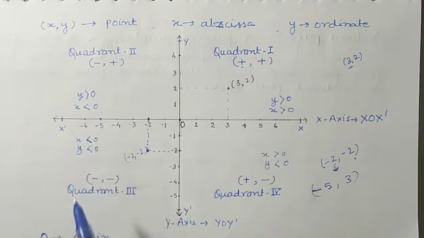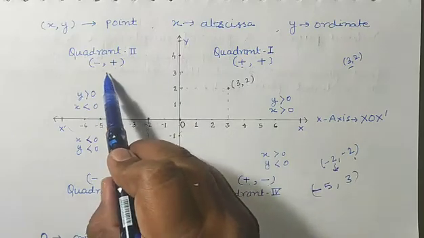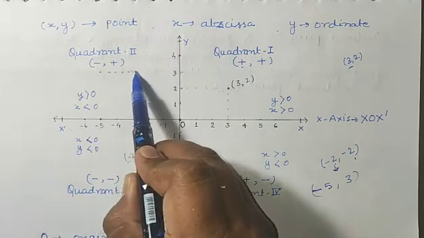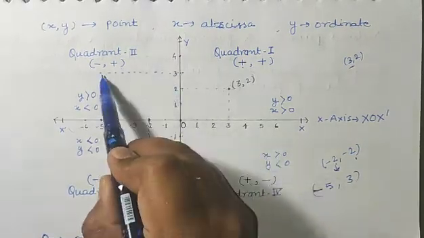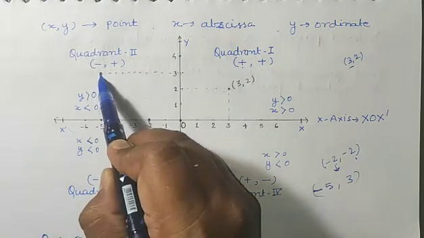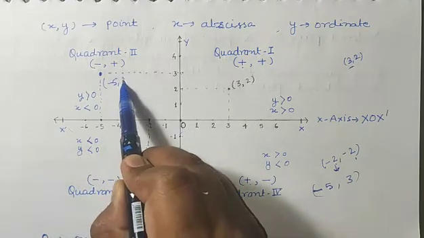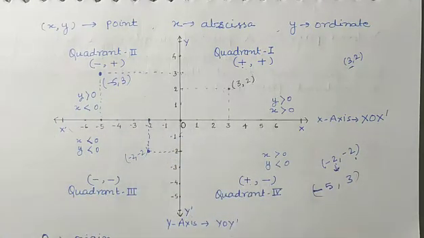Yes, minus 5 is here. On the y-axis positive 3 is there. So positive 3, 1, 2, 3. You can reach here. So from positive 3 you will draw a perpendicular line, and from minus 5 you will draw a perpendicular line. Where they meet, that point will be what? (-5, 3). Okay students, so like this we can locate a point.